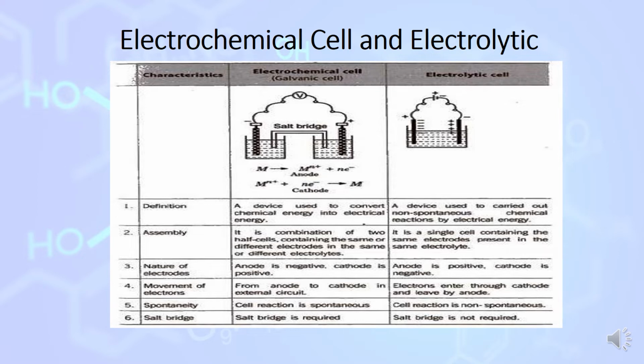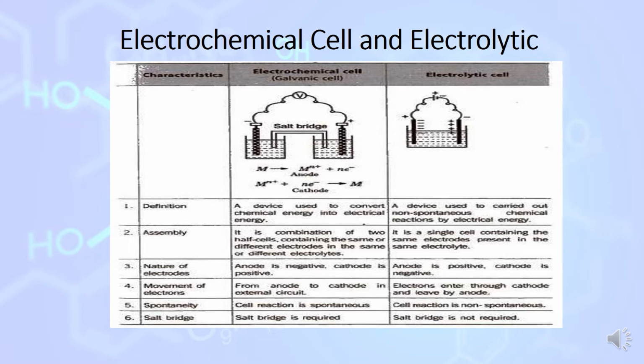What is the difference between the electrochemical cell and the electrolytic cell? Electrochemical cell is also known as the galvanic cell. This device is used to convert chemical energy into electrical energy.